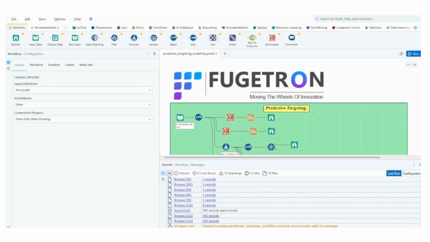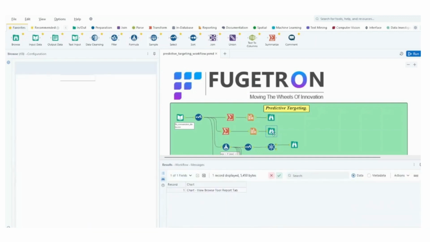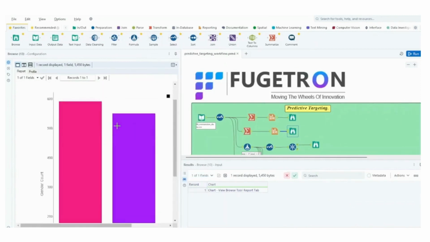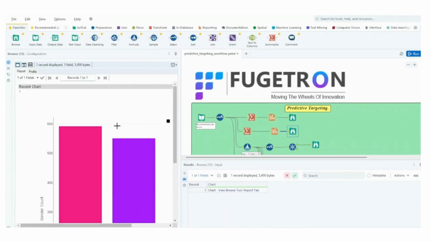Now that we have visualized the gender count frequency, let's delve deeper into the plot using the Browse tool to gain a better understanding of the organization's Facebook ad campaign targeting. To view the gender frequency distribution plot, we'll be using the Browse tool. It enables us to interact with the visualization and explore the data in more detail. By leveraging the power of the Browse tool, we can observe and interpret the distribution of gender frequencies within our data set.